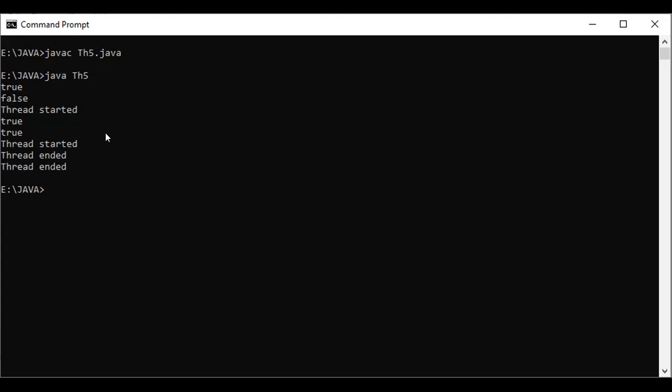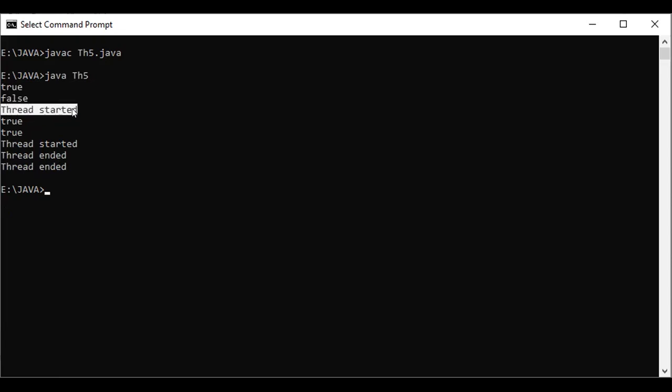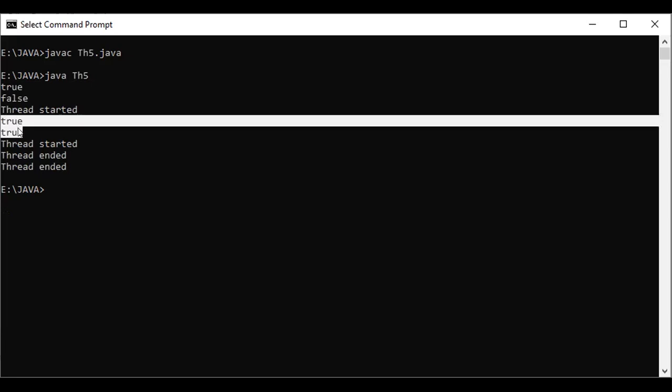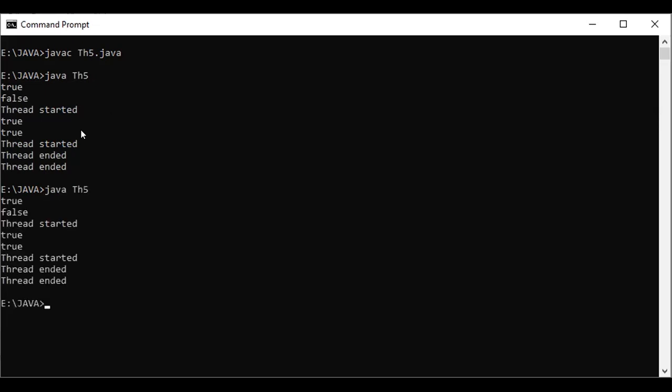Don't be confused. At this time, T1, T2 are true, false, because T1 is started and T2 is not started. T1 started, and before the end of T1, T2 started, that's why both are giving true. T2 started run method, T2 exited run method, T1 exited run method. Like this. Again, you can compile and you will get this type of information.